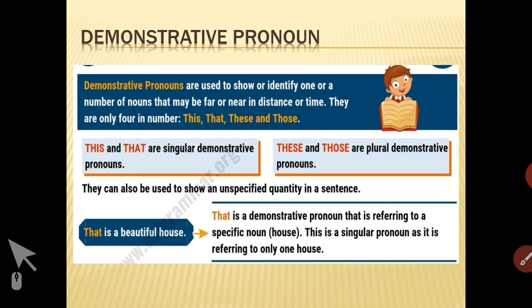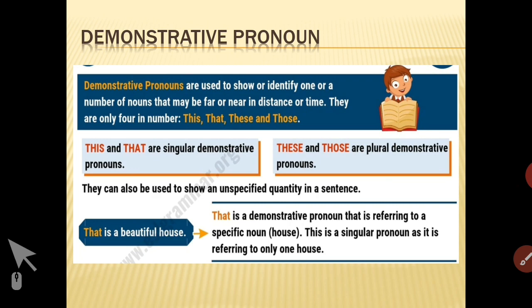Let's see this example. That is a beautiful house. Now, in that is a beautiful house, that is a demonstrative pronoun referring to a specific noun, that is house, and this is a singular pronoun as it is referring to only one house. And if it was referring to many houses, then it will be what?